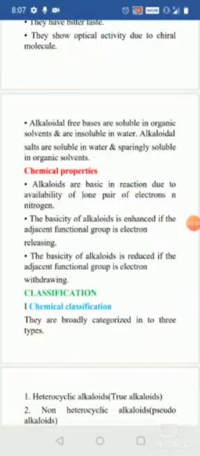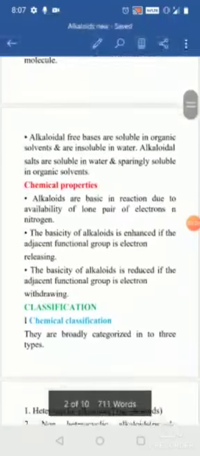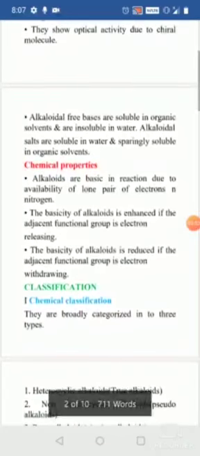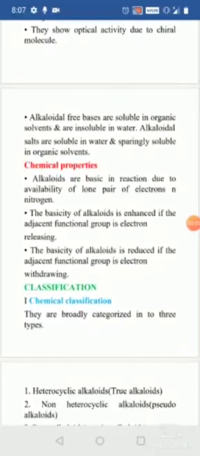If you want to enhance the basicity, by putting an electron releasing group, it is going to show increased basicity. If you put an electron withdrawing group, like chlorine, which withdraws the electrons, then it is going to show a decrease in the basicity.